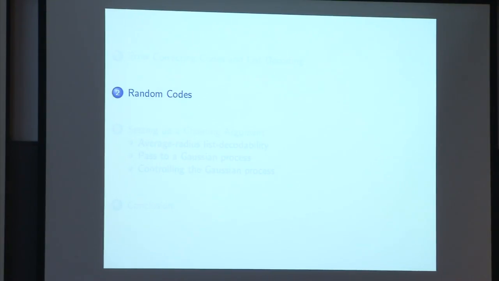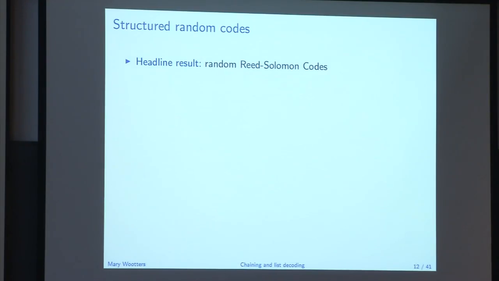Okay, so let's bring in the probability and talk about random codes. Like I said, this talk is about structured random codes. The headline result of this work, which I'm actually not going to talk about, is about random Reed-Solomon codes. I'm not going to define that, but that was one reason why we were interested in this middle regime. We wanted to know if there were any Reed-Solomon codes which were optimally list decodable. It turns out a random one is, and so in particular they exist.